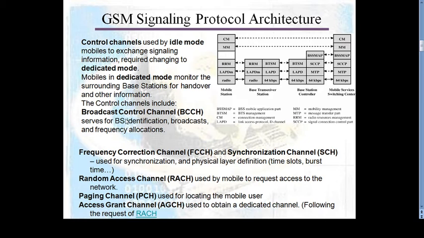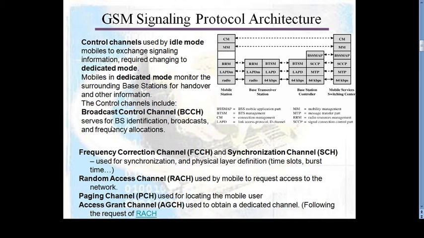Then control channels are used in idle mode by the mobile to exchange the signaling information required for changing to the dedicated mode. Which control channels are used? The first is the broadcast control channel, and the second is the frequency correction channel. The mobiles in dedicated mode monitor the surrounding base stations for handover and other information.